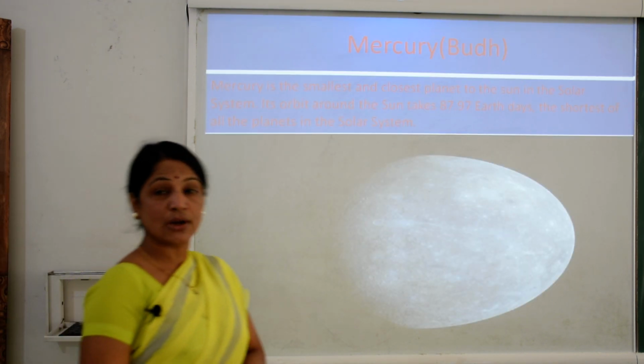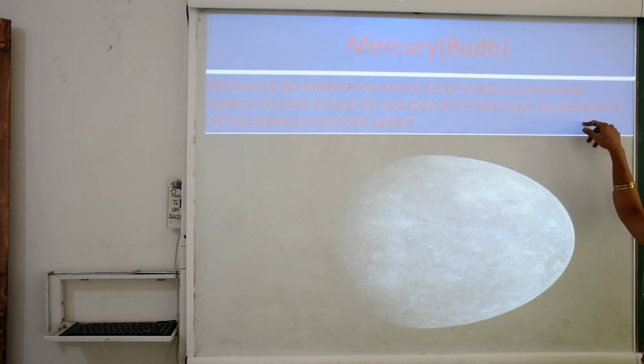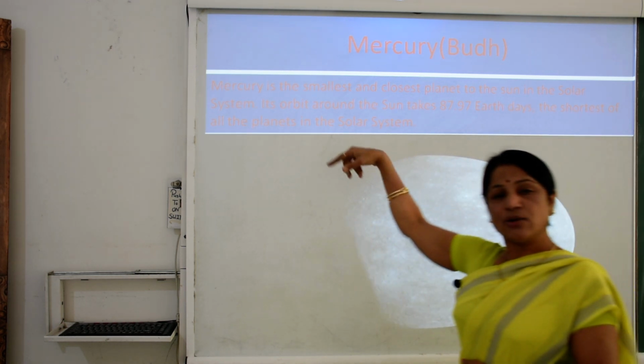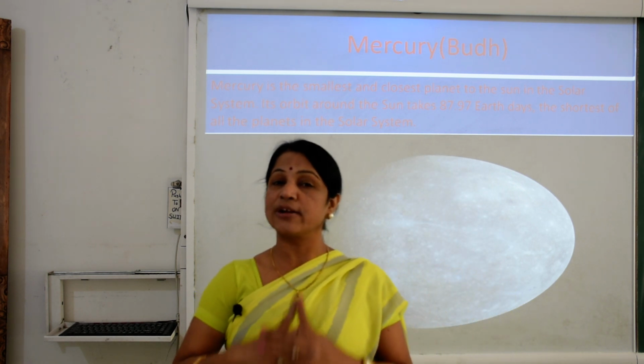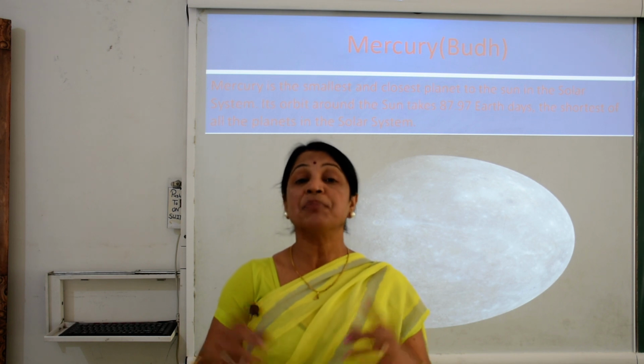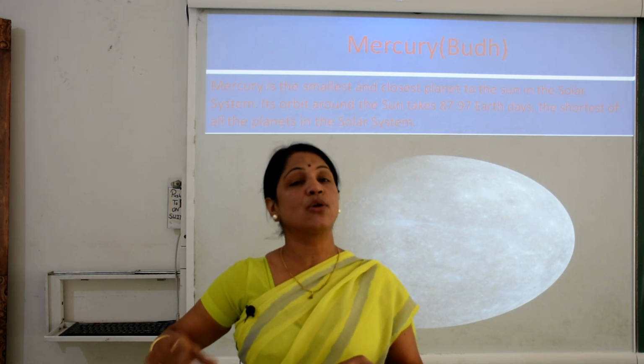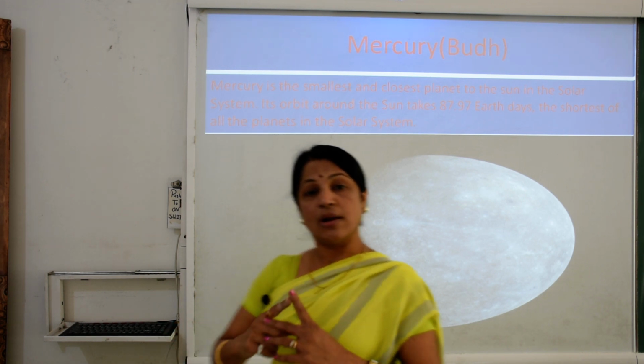First we are going to see Mercury. Why are we going to discuss Mercury first? Why only Mercury? Because it is near to the sun. In sequence we are going to see all the planets.